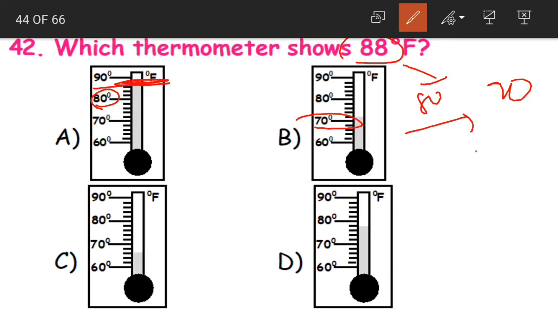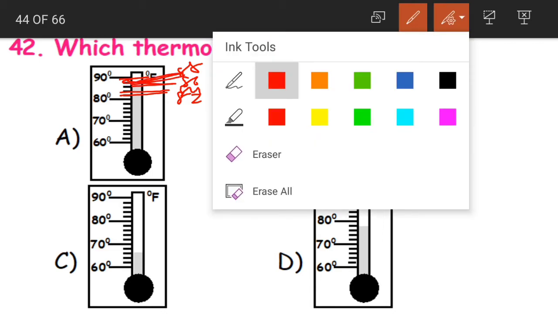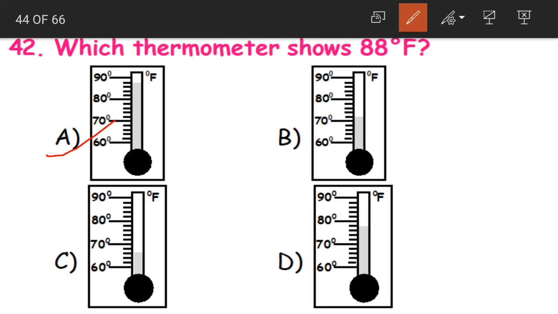See, this is just above 70, so it would be around 72. Here this would be around 66. This would be around 78. But we want 88, that is above 80. See, 80, and after that we are having 4 lines, right? So this would be 82, 84, 86 and 88. So near the 4th line it is 88 degrees. So option A becomes our correct answer.